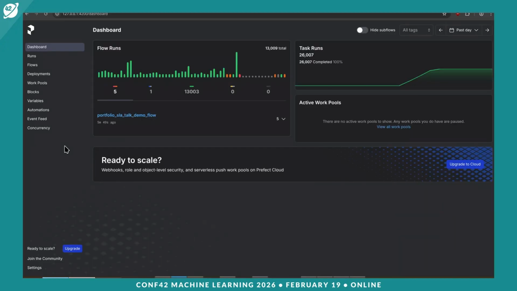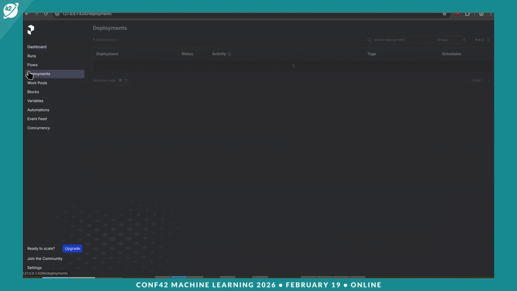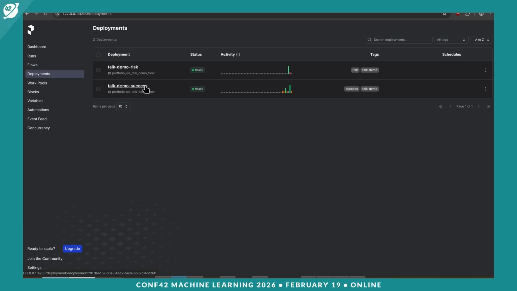Okay, so this is the UI of Prefect, and this is how the dashboard looks. It shows the latest runs. As you can see, we now have 13,000 runs because I used it to train models and generate data. If we go to deployments, we can see there are two deployments. One is for successful runs and one for failures. The difference is only in the parameters provided to the runs, but the underlying code is the same.